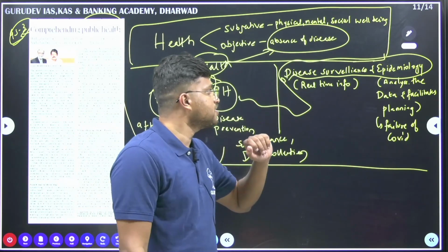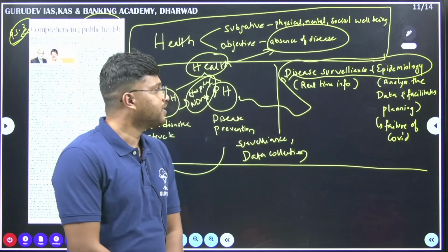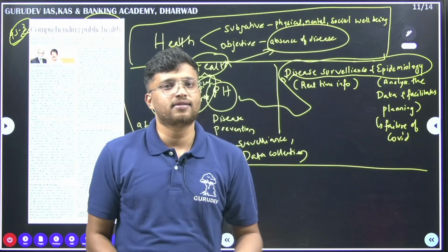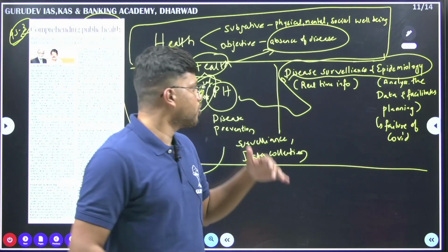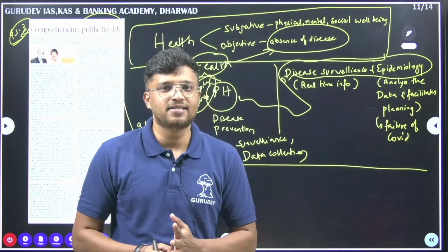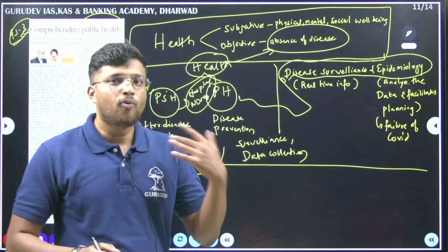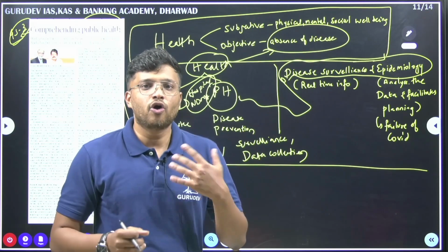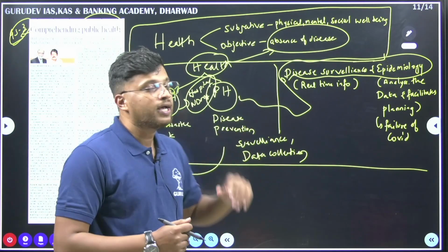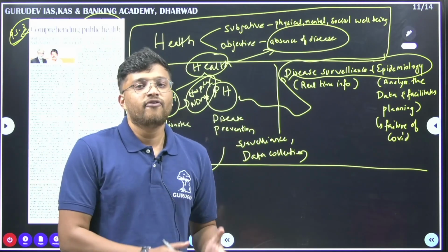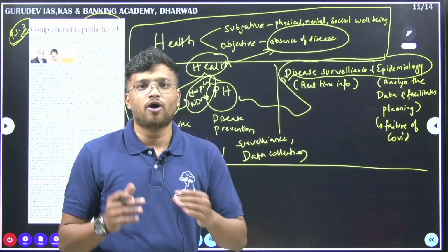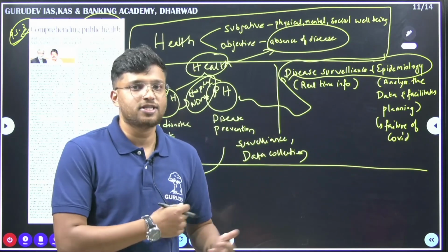What is disease surveillance? Disease surveillance is real-time info. Let's consider the example of COVID only. During COVID, we had a disease surveillance system, that is CoWIN, that was established. What was CoWIN used for at that time? The CoWIN platform was used mainly for real-time info about where clusters are being established and about the spread of infection, how the infection is spreading and all.